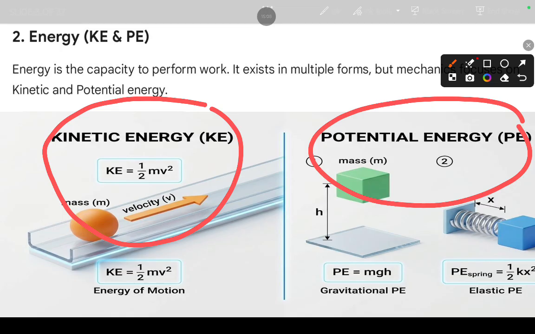As we discussed, it is energy possessed by virtue of motion. Whatever energy we have because of motion, that is kinetic energy.